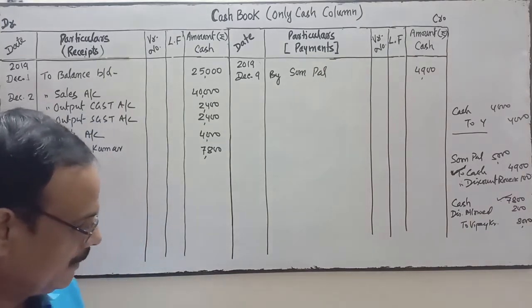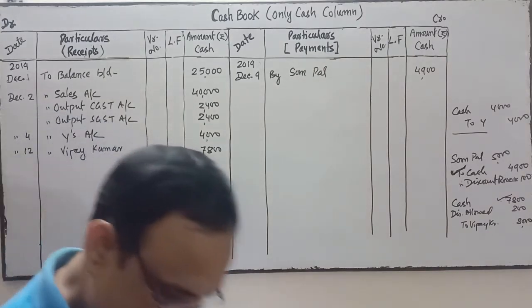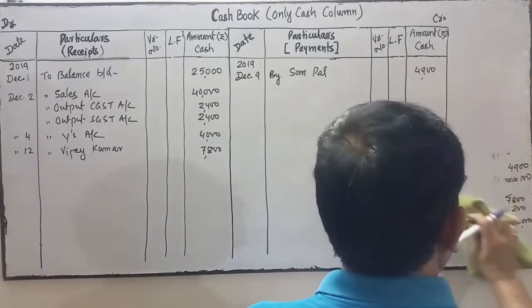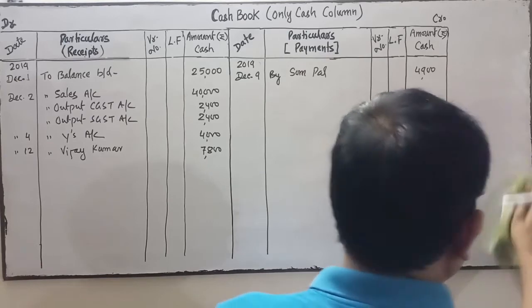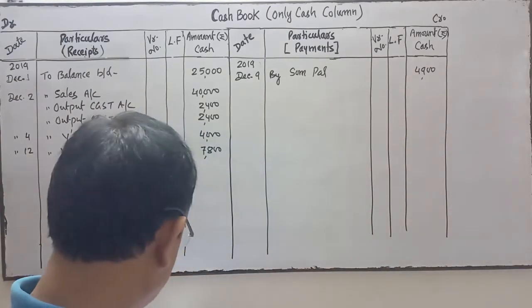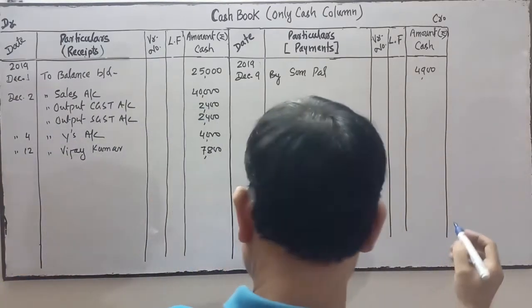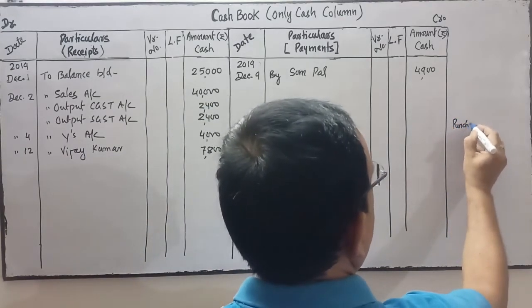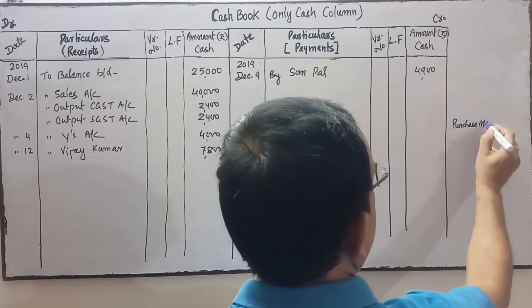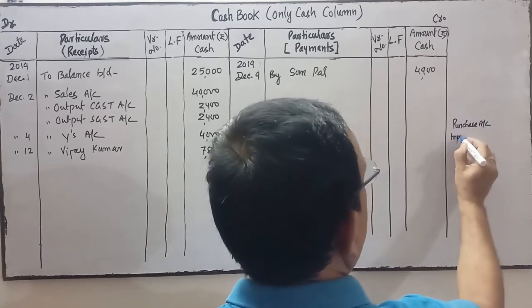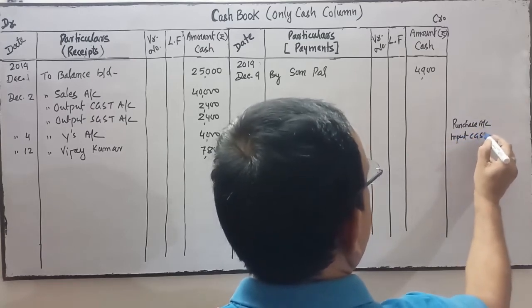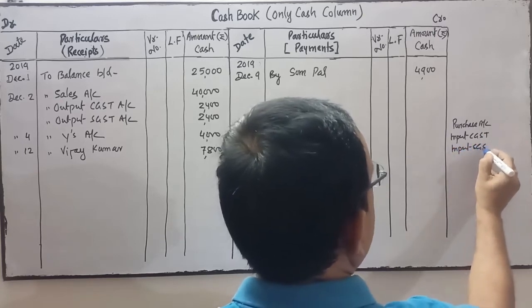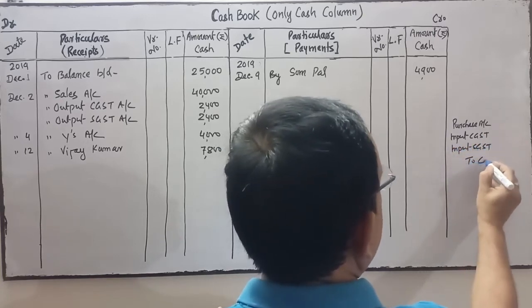Next is bought goods for cash, CGST 6% and SGST 6%. So the entry will be purchase account debit, input CGST, input SGST to cash account.